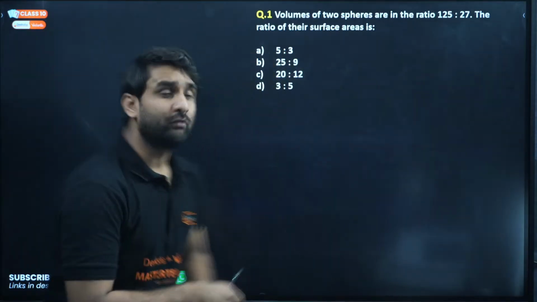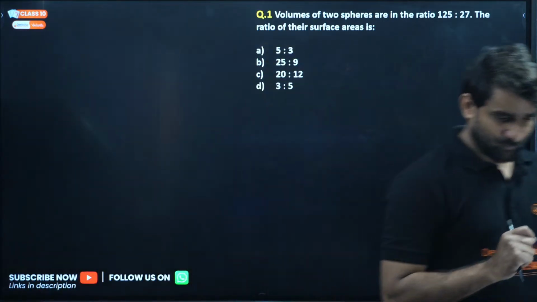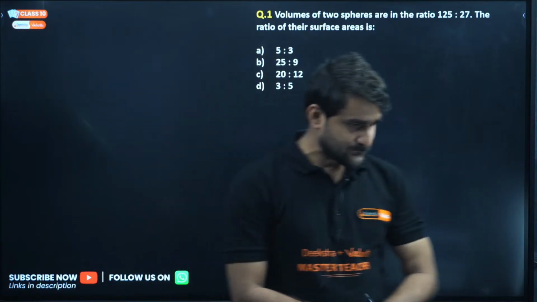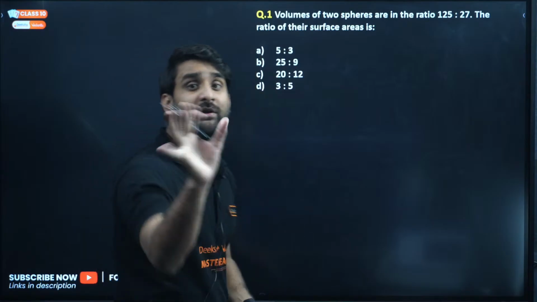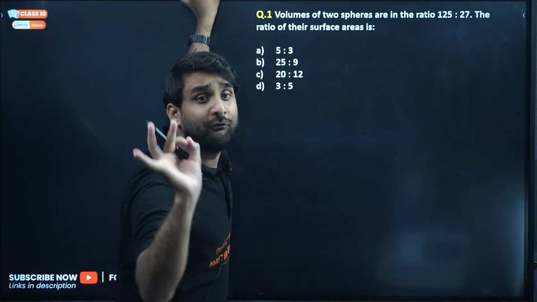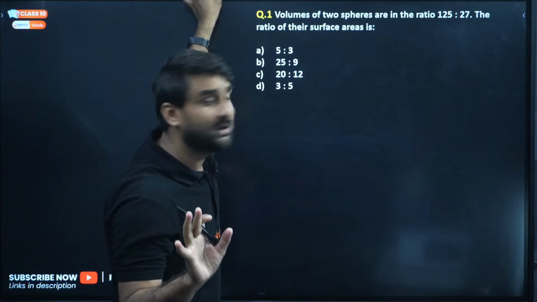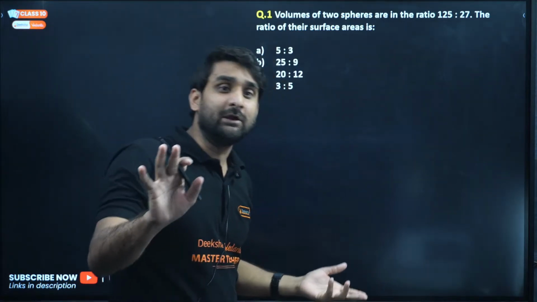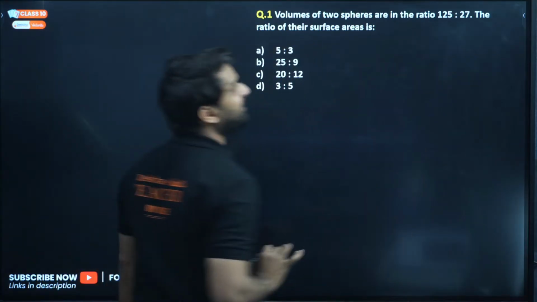So moving to question number 1 of this session. Who can give me the answer to this question? Look at the question. Volumes of two spheres are in the ratio 125:27. The ratio of their surface areas will be what? So basically, the volumes of two spheres are given in the ratio 125:27.